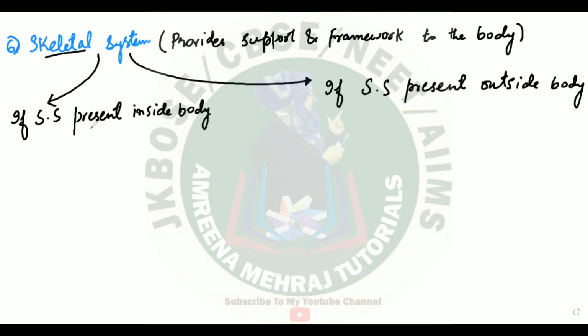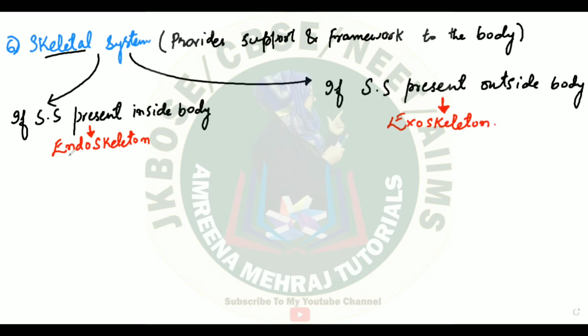This system, you will call it the endoskeleton, because this is present inside the body. And this skeletal system, which is present outside the body, for protection obviously, you will call it the exoskeleton.